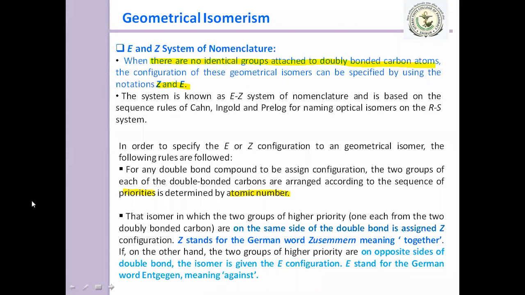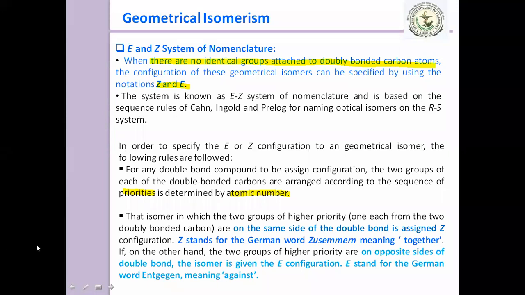After that, the isomer in which the two groups of higher priority, one from each of the two doubly bonded carbons, are on the same side of the double bond, we assign Z configuration. Z stands for the German word Zusammen, meaning together. And if on the other hand the two groups of higher priority are on opposite sides of the double bond, the isomer is given the E configuration, and E stands for the German word Entgegen, meaning against.